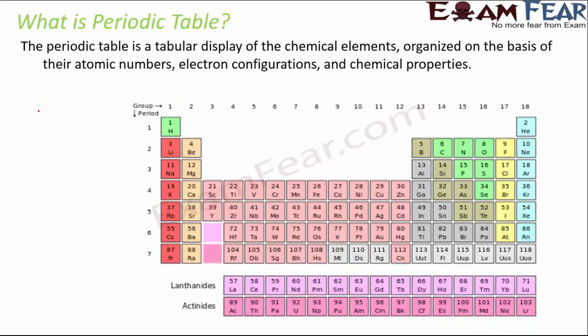Okay, so what is a periodic table? It is basically a tabular display of chemical elements organized on the basis of their atomic numbers, electronic configuration and chemical properties. Because just looking at this table, we can tell a lot of things about a particular element, whether it is a metal or non-metal, whether it has a bigger size or a smaller size, whether it has higher atomic mass or lower atomic mass, whether it has higher density, lower density, higher electron affinity, lower electron affinity. So we can actually tell a lot of things about their properties as well. Till now 118 elements are known, and day by day more and more elements are getting known. So the number is gradually increasing.